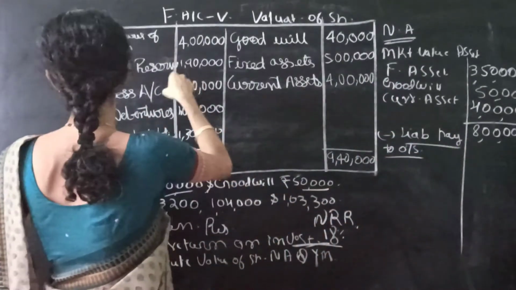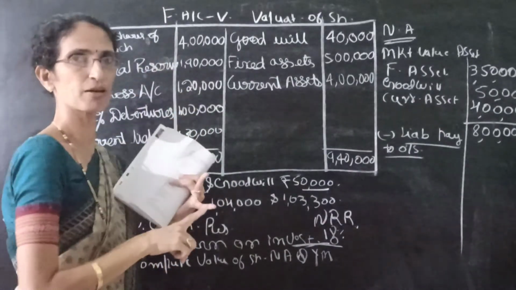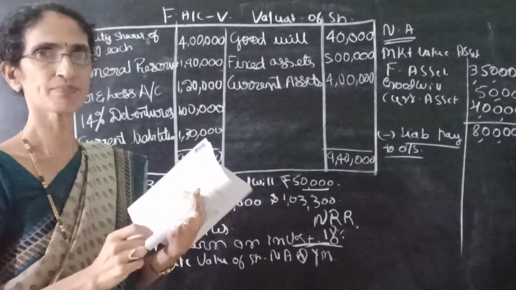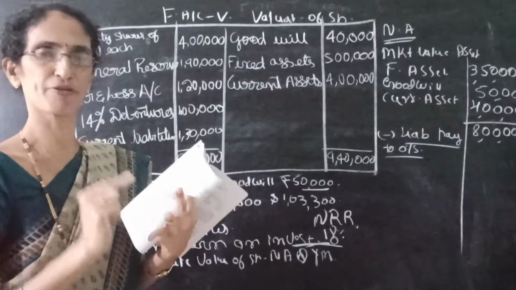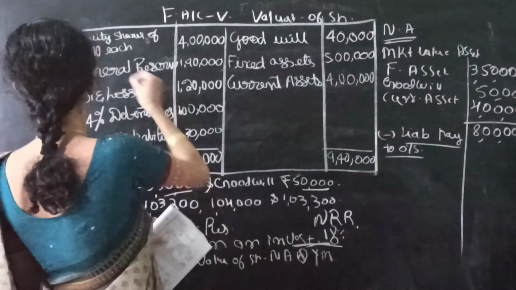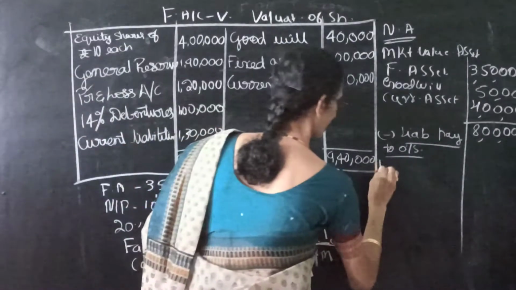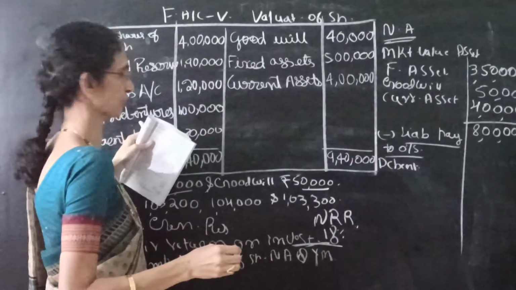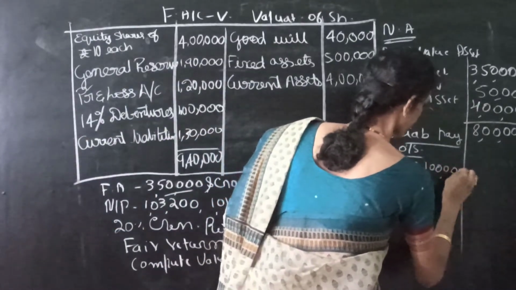Under that, see the liability side, leave the capital, leave the reserve, leave the provisions and reserves and profit and loss account. Don't take share capital, profit and loss account and any reserves and provisions. So leave it. Next one is debentures. We have to take into consideration debentures. It will be payable to the outsiders. Debenture amount is 1 lakh.